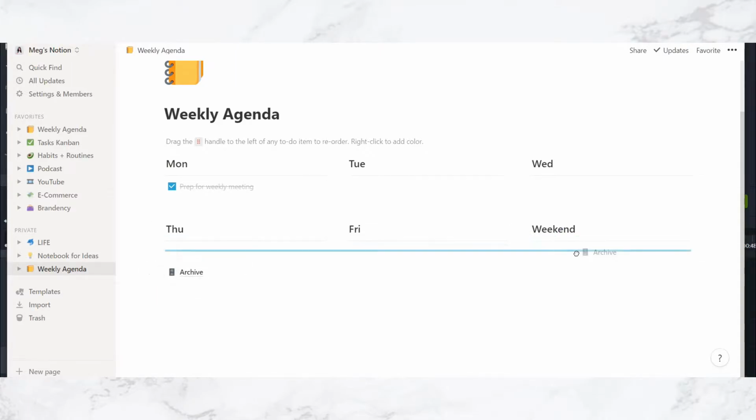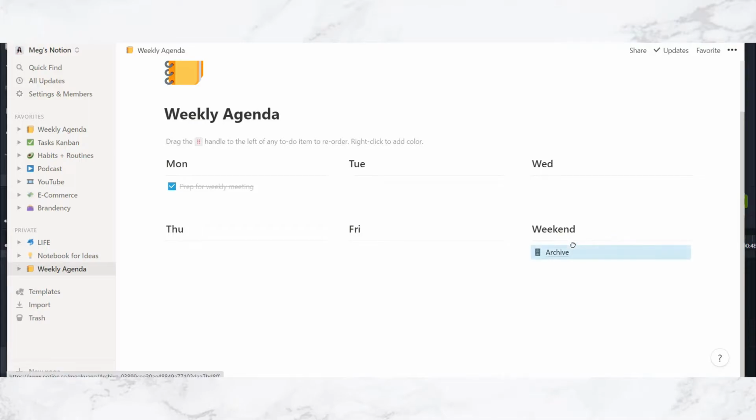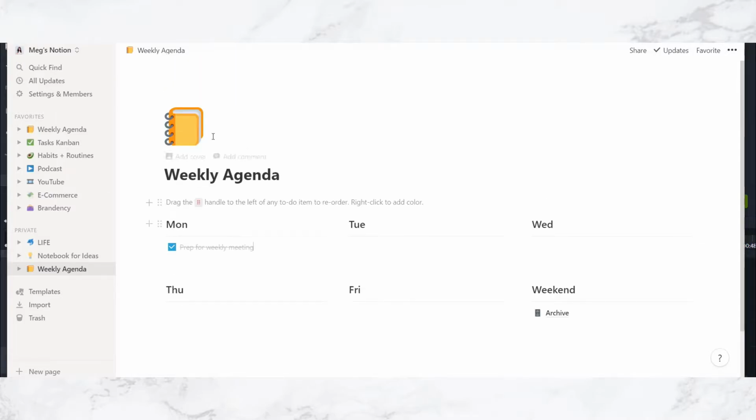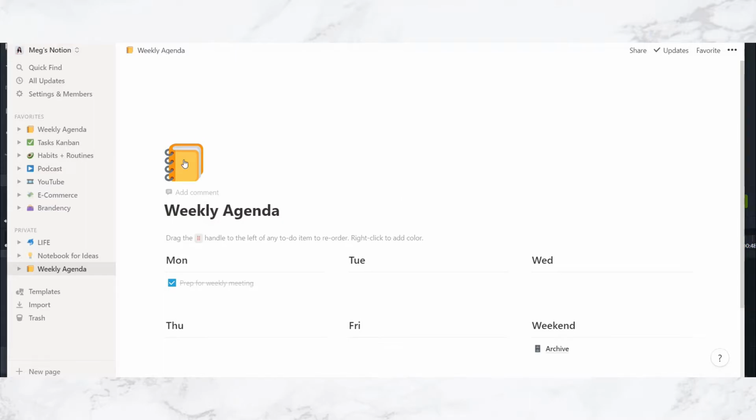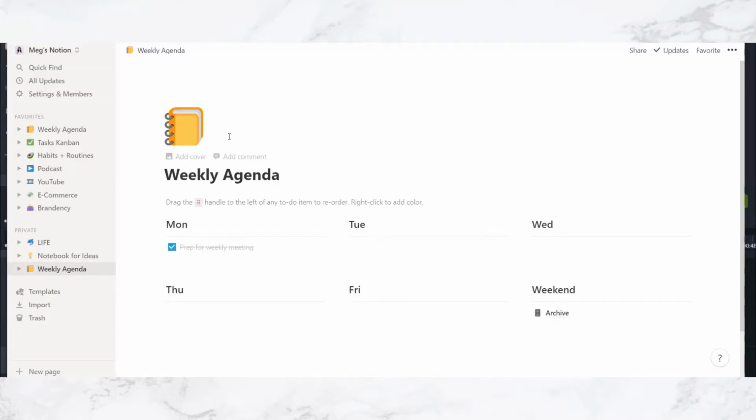I'm gonna put this right here, and now we've created the 3 different columns for each day of the week plus the weekend, which is perfect. Now I want to add some customization to make it aesthetically pleasing. If you're going to be looking at this every day, you might as well, right? So let's add a cover first.